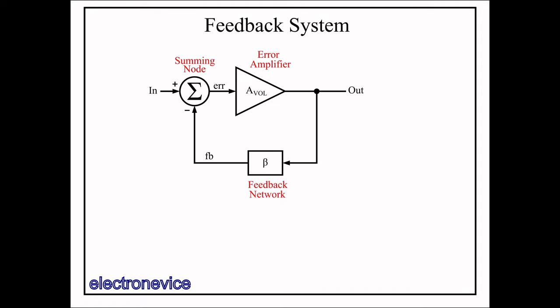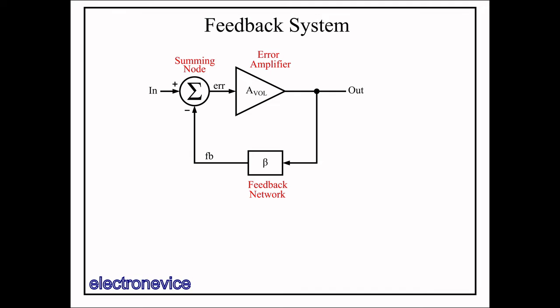So here we have three main components. The error amplifier with gain AVOL, which means open loop gain, which is the gain without feedback when the feedback loop is open, the feedback network with transfer function beta, and the summing node which subtracts the FB signal from the in signal. Note again that AVOL and beta are both just single numbers in this infinite bandwidth setup. There is no frequency dependency because we're not considering frequency here.